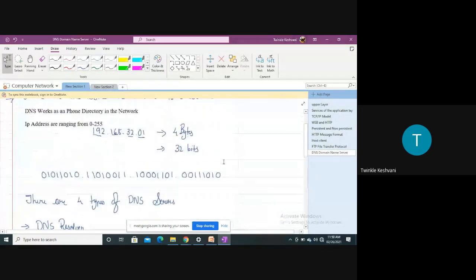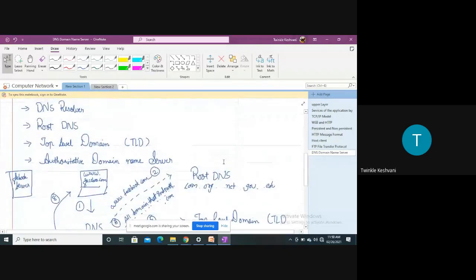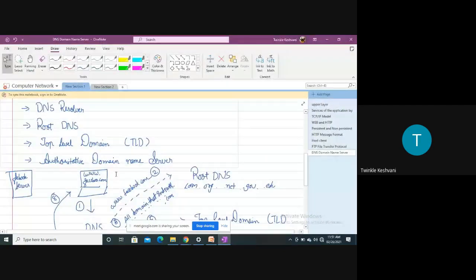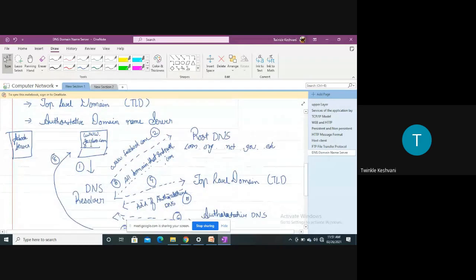Now let's say if I want to go to Facebook, what will I type? Let's take an example so that you understand. Now let's say this is one PC here. This is my PC. If you look at my cursor, you can see this is my PC, and I am writing www.facebook.com. Now how will this query be fired?